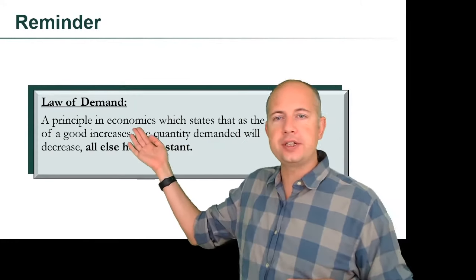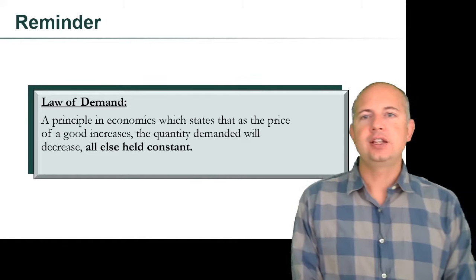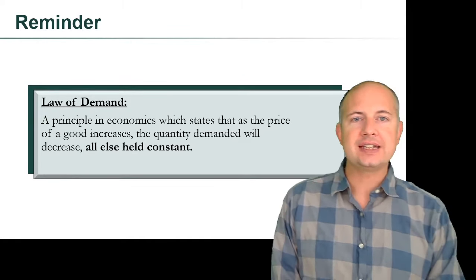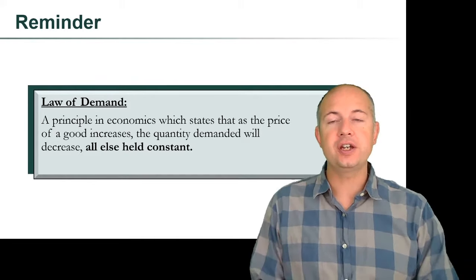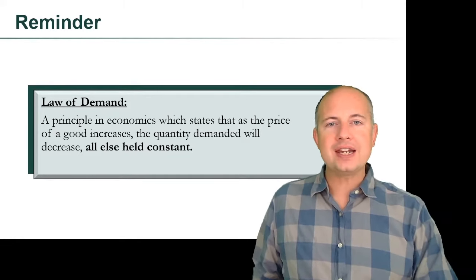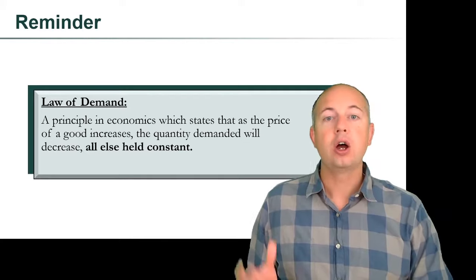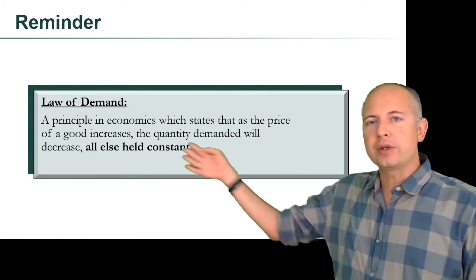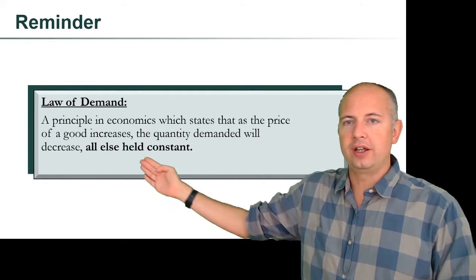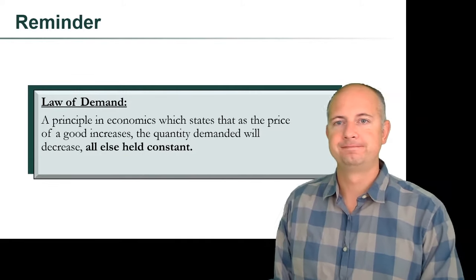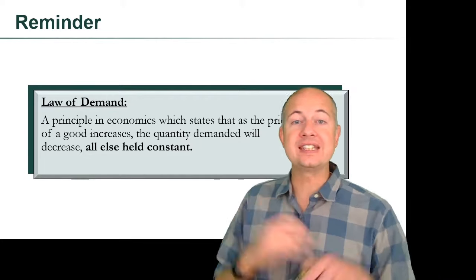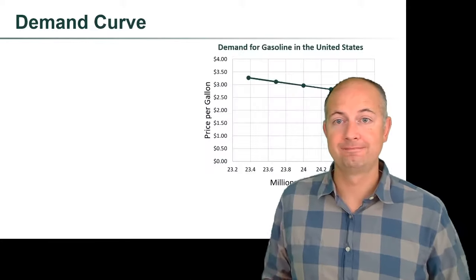Let me pull the law of demand up here once again. The law of demand is a principle in economics which states that as the price of a good increases, the quantity demanded will decrease, all else held constant. Now we're going to focus on these last four words here, all else held constant. What does that mean? Or what does it specifically mean when we stop holding things constant?